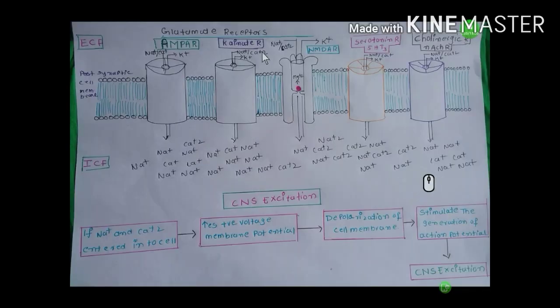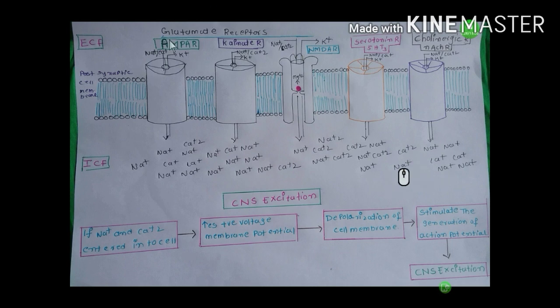Glutamate receptors are of 3 types: AMPA receptor, kainate receptor and NMDA receptor. These 3 receptors are ligand gated non-selective cationic receptors. They are permeable to sodium, calcium and potassium. Okay, these are tetramers. They have 4 subunits, and glutamate is an excitatory neurotransmitter. It acts as a ligand for these 3 receptors.